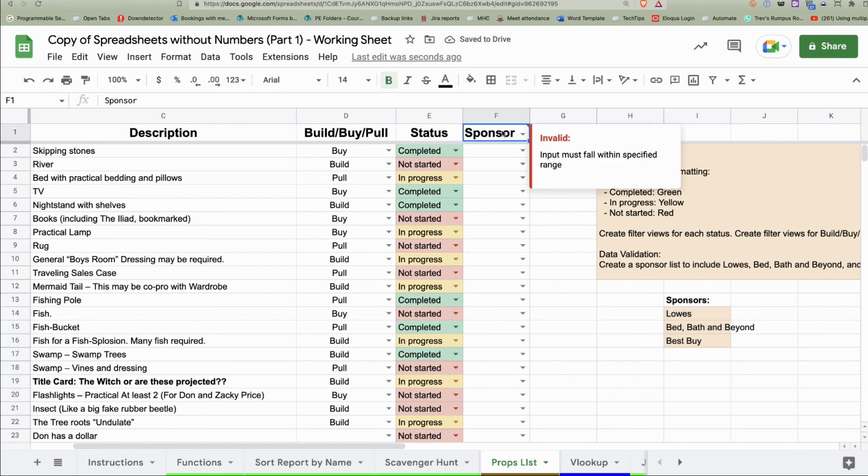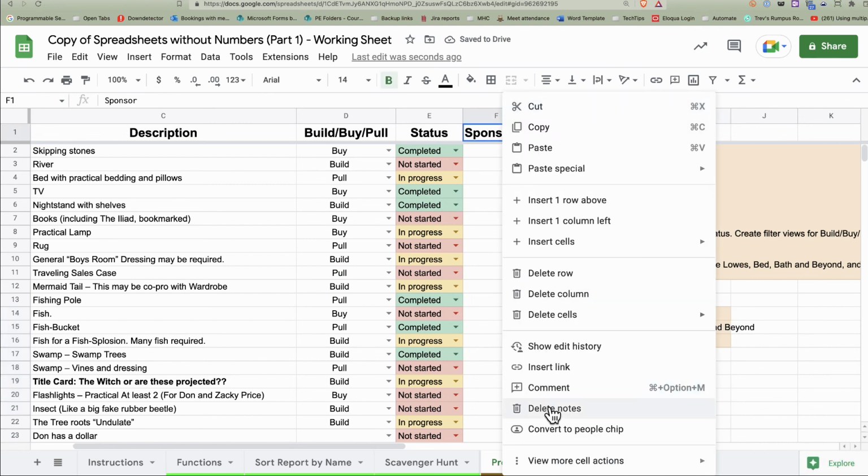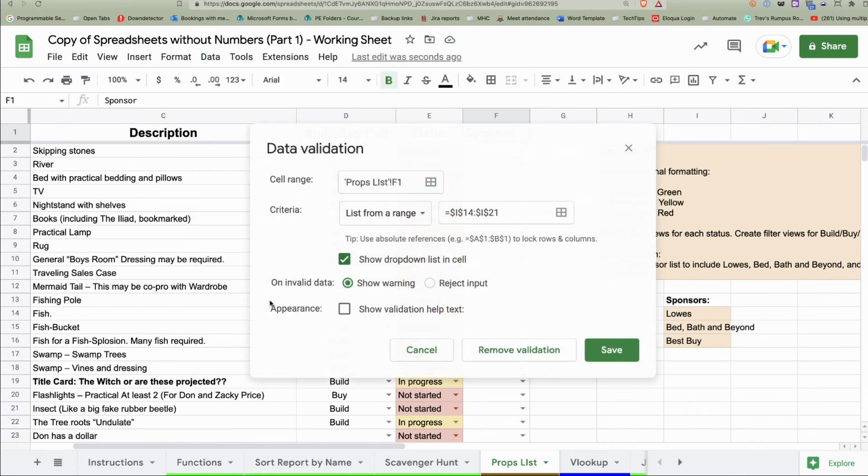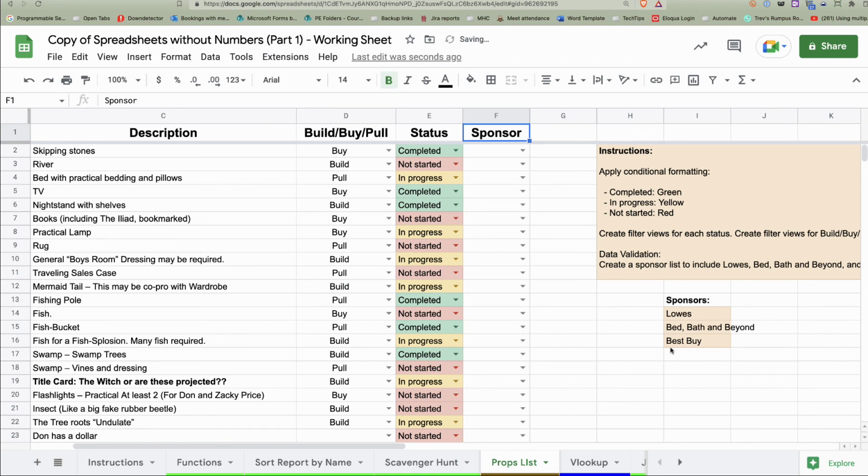I actually don't need the drop down there. I should have removed it earlier. So I'm just going to go back into my data validation and remove it. We'll just remove it from here. There we go. So there it is. And it's looking up directly here.